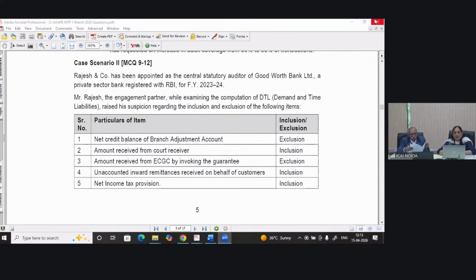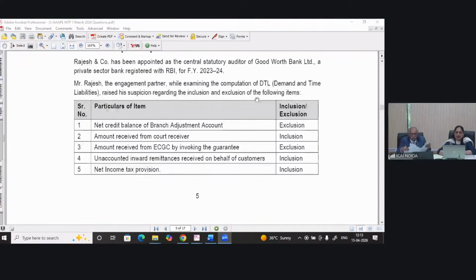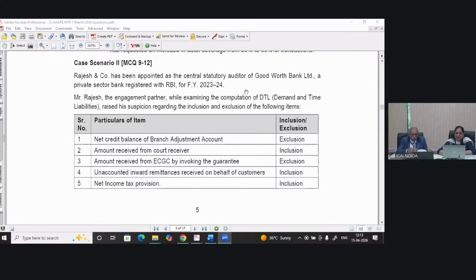Rajesh and Company has been appointed as the central statutory auditor of Goodworth Bank Limited, a private sector bank registered with RBI for financial year 23-24. Mr. Rajesh, the engagement partner, while examining the computation of DTL, demand and term liabilities, raised his suspicion regarding the inclusion and exclusion of following terms. Net credit balance of branch adjustment account, they have excluded.